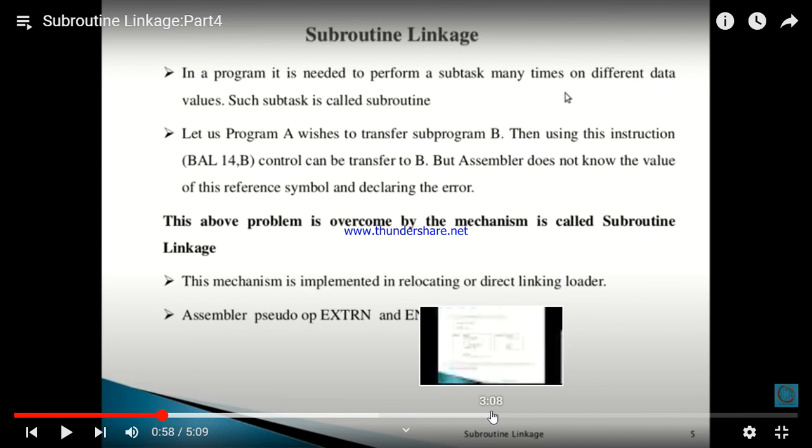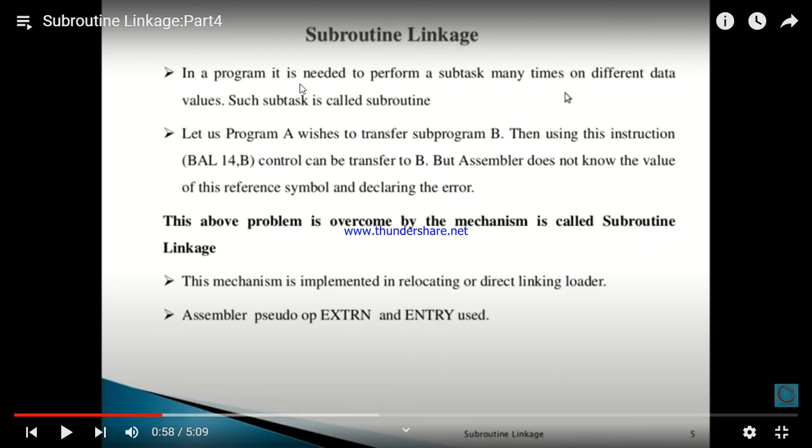Here, what is subroutine linkage? In a program, it is needed to perform a subtask many times on different data values. Such subtask is called subroutines. Have you understood the meaning of this line? In a program, it is needed to perform a subtask many times. We have to perform a particular operation many times in a particular program for different values of data. Such a small program or subtask is called a subroutine.